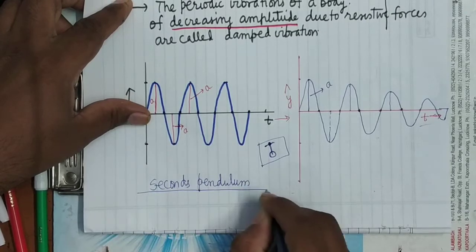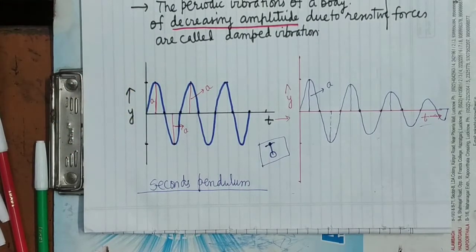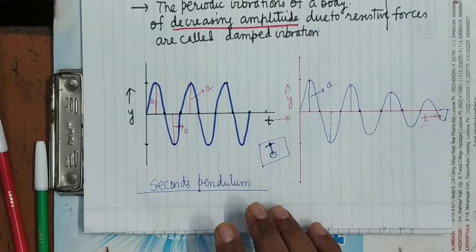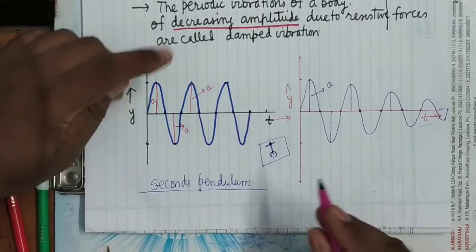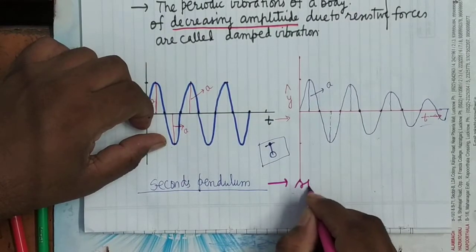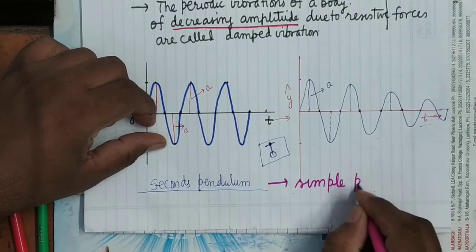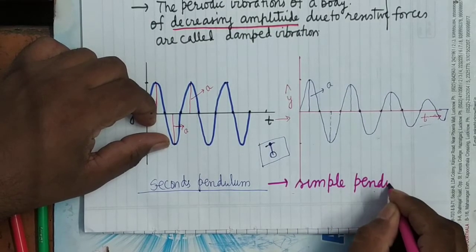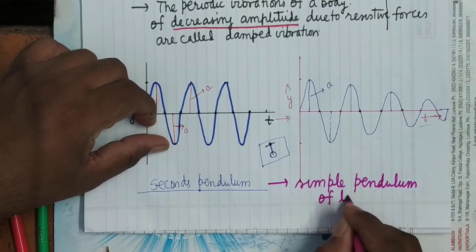It is a simple pendulum, not just any pendulum, because a pendulum may be of a different type. There may be a compound pendulum also. It's clear? So it is a simple pendulum of time period 2 seconds.